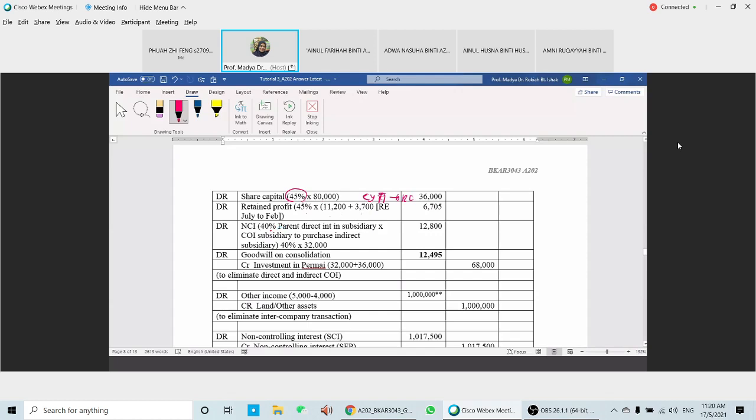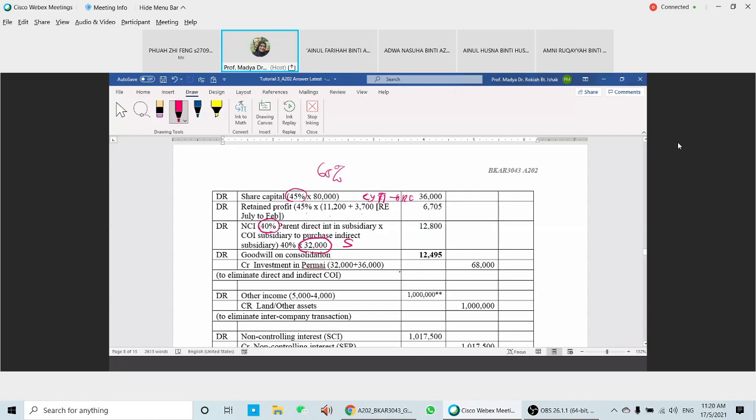NCI portion here, the direct NCI becomes 40% because the parent now only has 60%. So 40% times the cost of investment by the parent, which is 32 times 40%. So we're going to have 12,800.